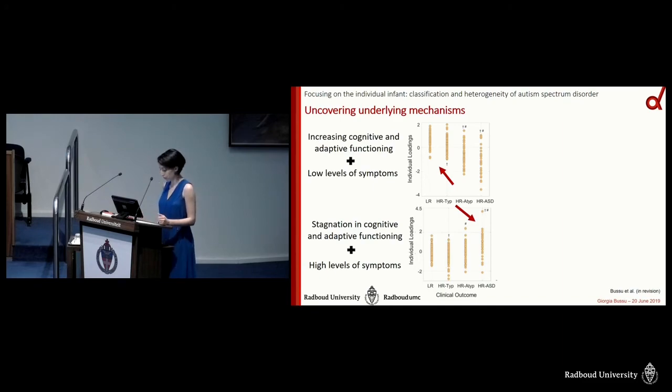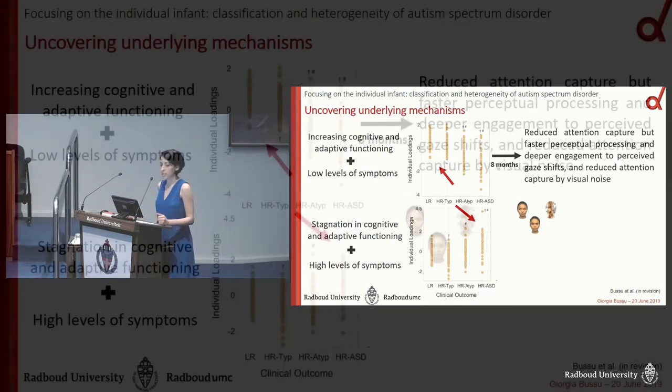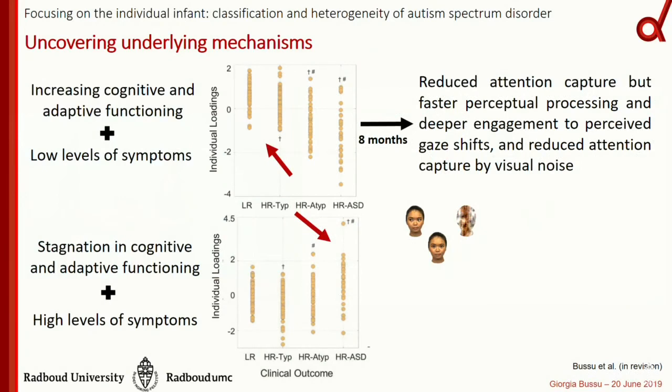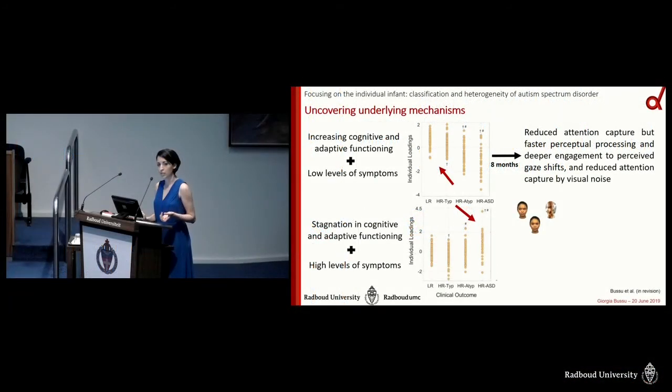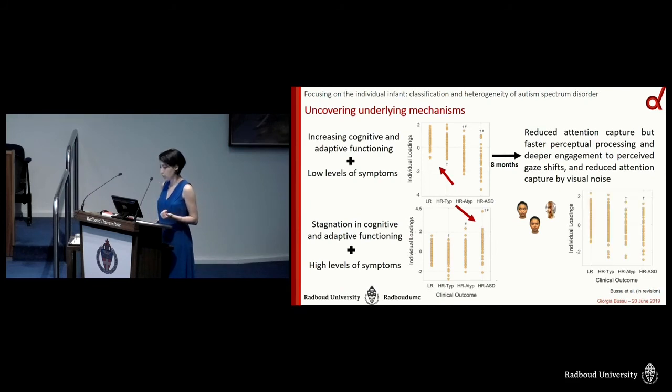And finally, I linked these measures to the neural sensitivity to faces at 8 months only, and I showed that the profile of good competence and low levels of symptoms was linked to better processing of perceived gaze shifts. And it was more present in low-risk and high-risk typical siblings, but there was still a huge overlap between groups.